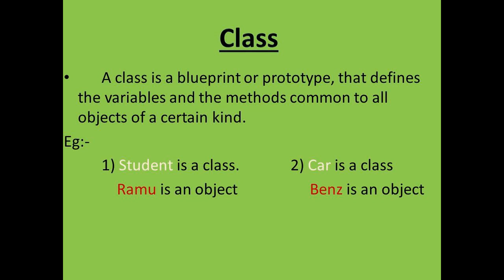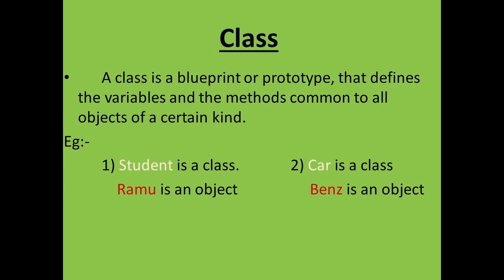Once more, a class is a blueprint or prototype that defines the variables and the methods common to all objects of a certain kind. And what is meant by an object? An object is a software bundle of variables and related methods. An object can be thought of as an entity having a specific identity, specific characteristics, and specific behavior. Each student has specific characteristics and specific behavior, but all of you have common characteristics also.